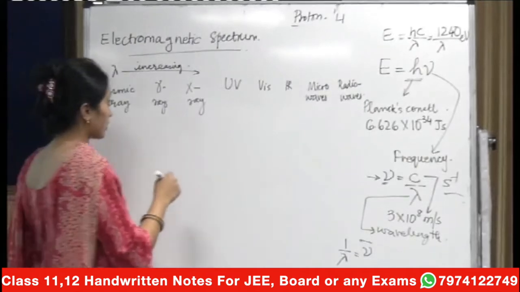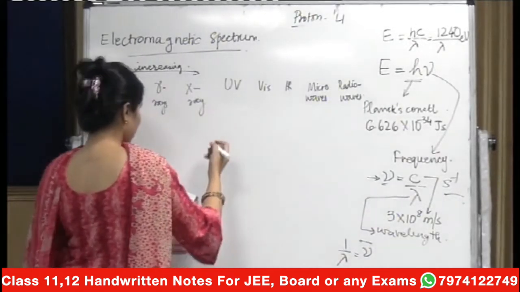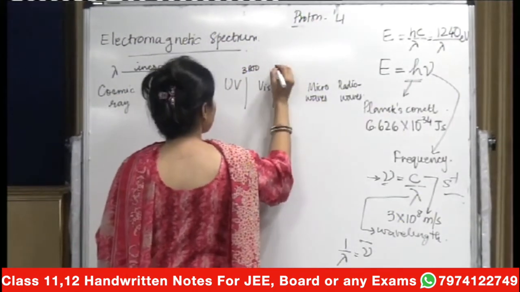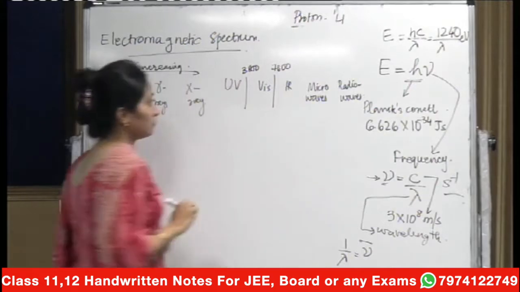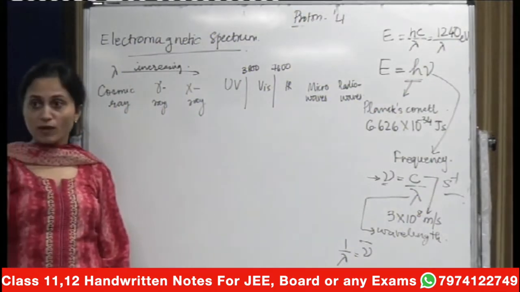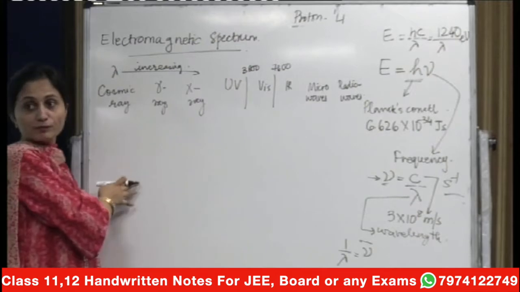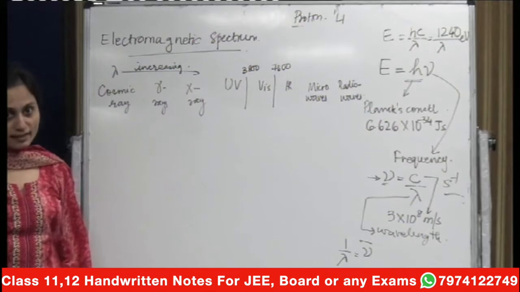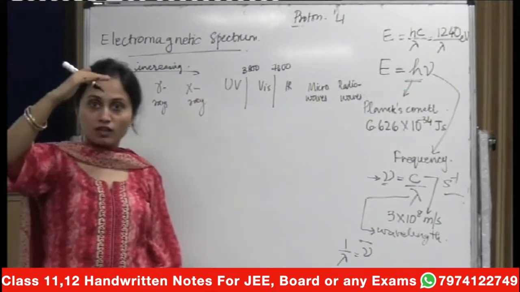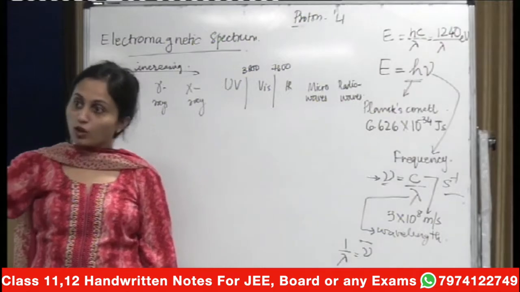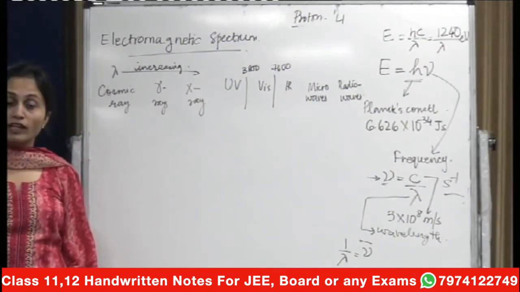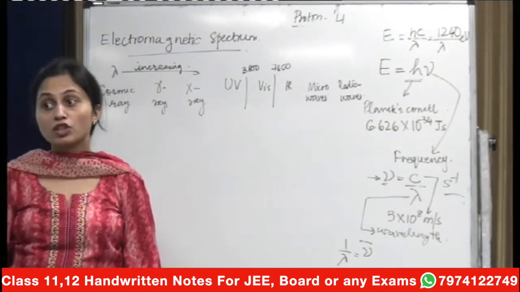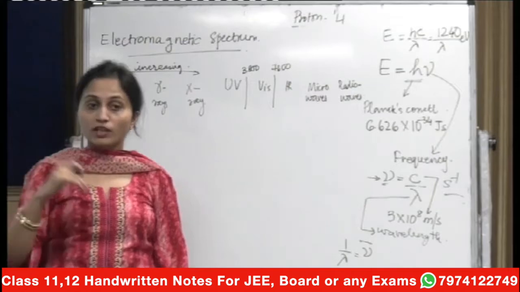Now let me just talk about the wavelength here. For the visible spectrum, this is like 3800 to 7600. Now just understand one concept. Look up all of you. I did talk about continuous energy levels which exist in your classical mechanics. I did talk about quantized energy levels which are a part of your quantum mechanics. Now when I am talking about the jumping of an electron from one level to another level, I am talking about spectroscopy because I am talking about the energy required.